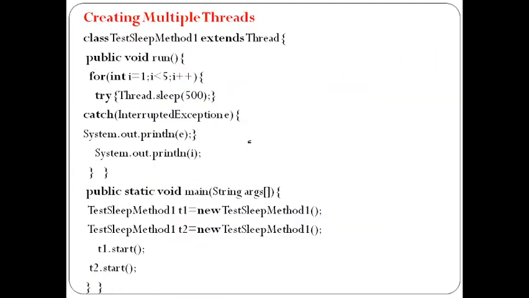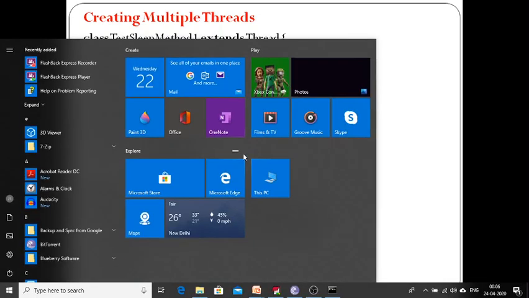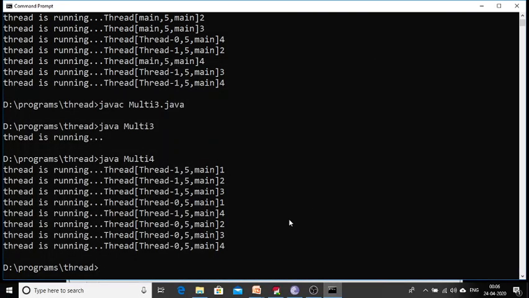Next, one more program we will see, by which we can understand how a thread goes to sleep. Just see this particular program.